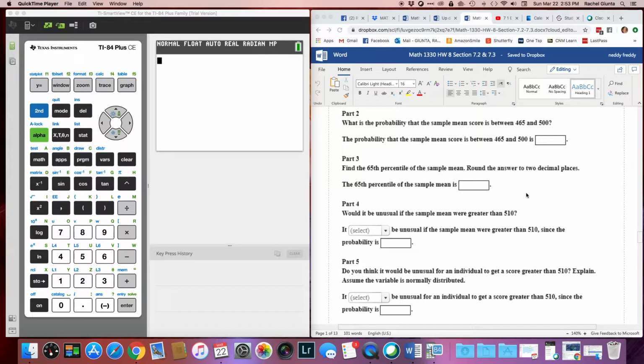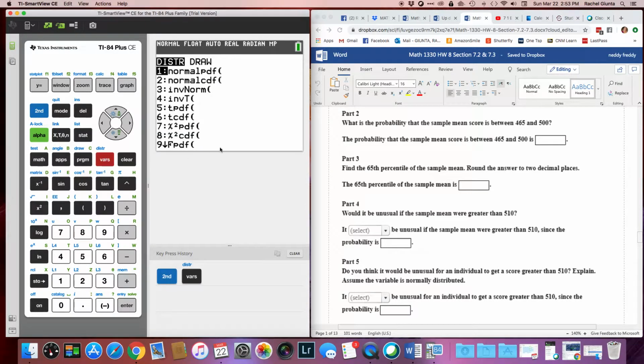So this is section 7.3, and this is example 3, and it's a problem type that I only ever see as part 5 of a 5-part problem in section 7.3. This one starts with, do you think it would be unusual? Which means you solve it the same way as a what-is-the-probability problem, which is 2nd VARS, normalcdf.